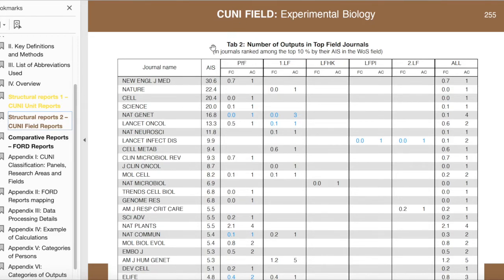In Table 2, journals are listed in decreasing order by their article influence scores. Only the first 5 units from the previous graphs are presented in this table. The rightmost column serves as a benchmark for the ratio of fractional to absolute counts of outputs for each unit. For example, in the Lancet Oncology journal, on average, each piece of output corresponded to a prorated fraction of 0.3. Because this ratio at the First Faculty of Medicine falls under the average, it is marked blue.